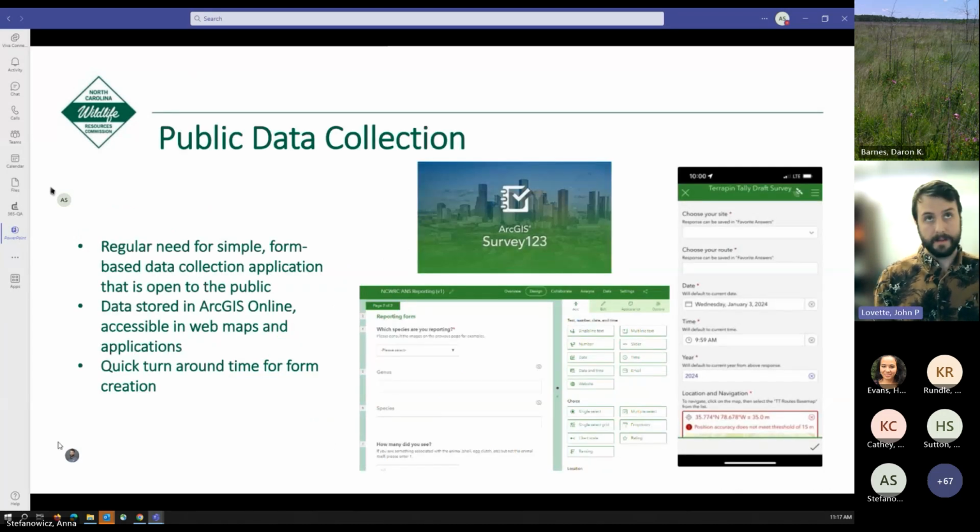Another question and request that we get a lot is about public data collection. There's a regular need for simple form-based data collection tools that are open to the public.